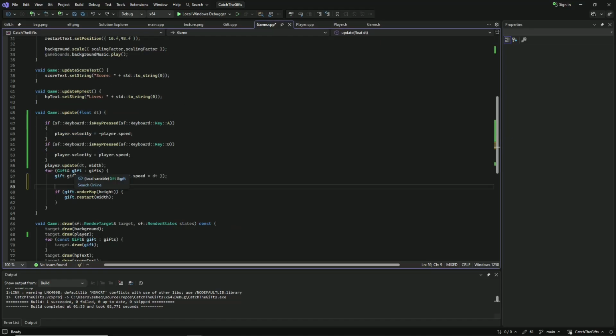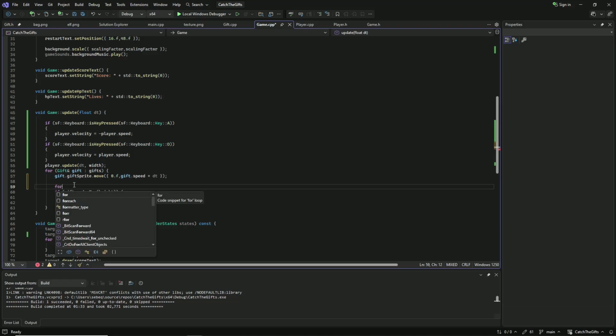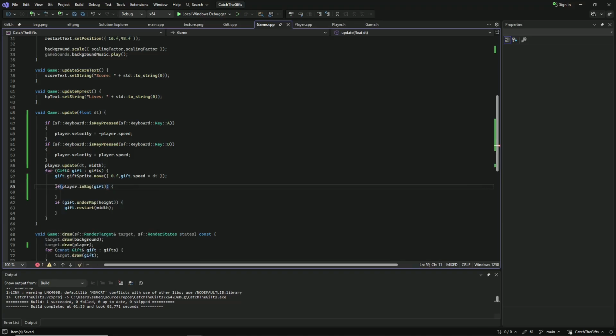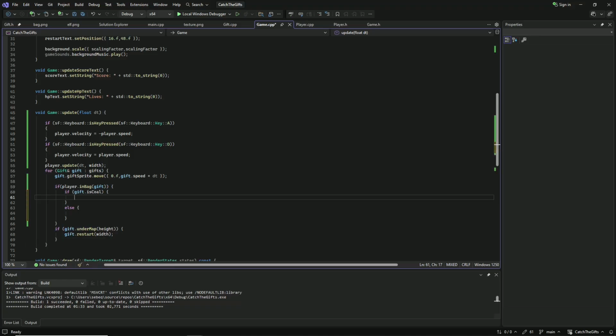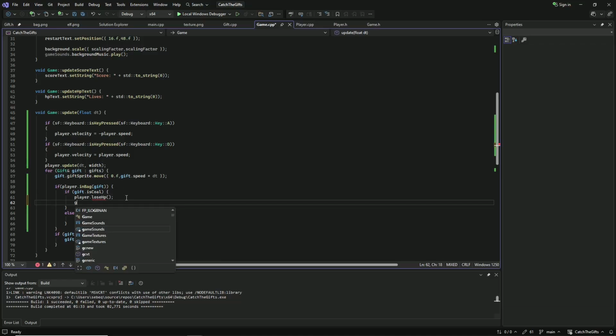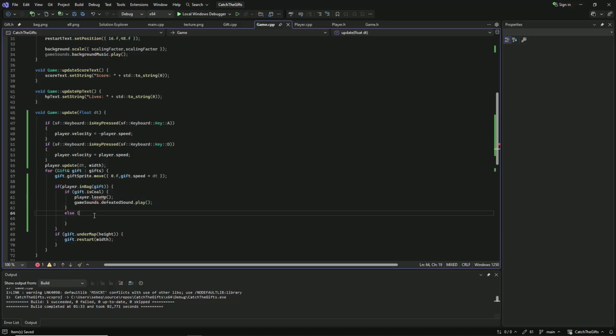So now, for every gift in a given frame, let's check if this gift is inside the player bag. So player.inBug(gift). Oops, not for, if here. Next, we have two situations. If the gift is of type coal, I would like the player to lose some HP. And then I would like the incorrect game sound to be played. GameSounds.repeatedSoundToPlay. I'm going to implement this function in a second.